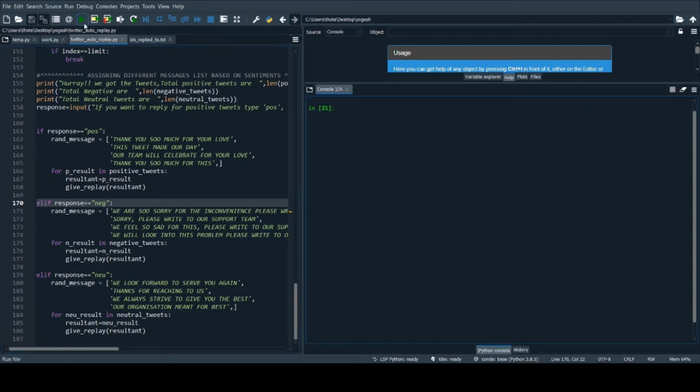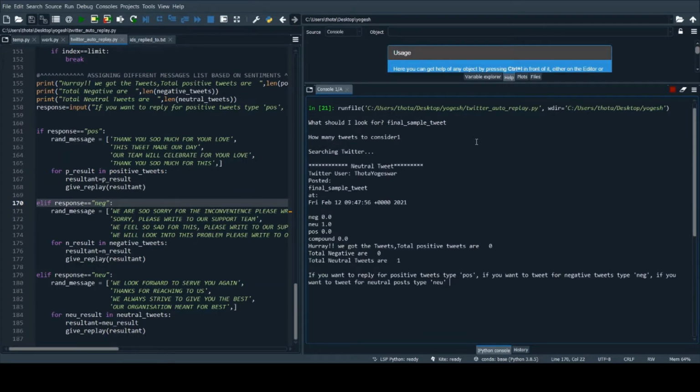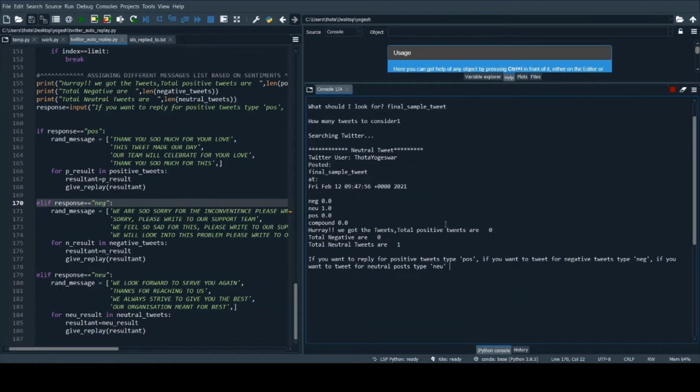So now I'm in my code and I'm running this, and it's asking me what I should look for. So I paste the tweet which I want my code to look for. And now it's asking me how many tweets to consider. I give it just one tweet, and it's searching in Twitter. Now it got the results. So this is my user ID, Thota Yogeshwar, and this is my tweet which has been posted through Twitter. And here it is giving the details of when and what time it was posted.